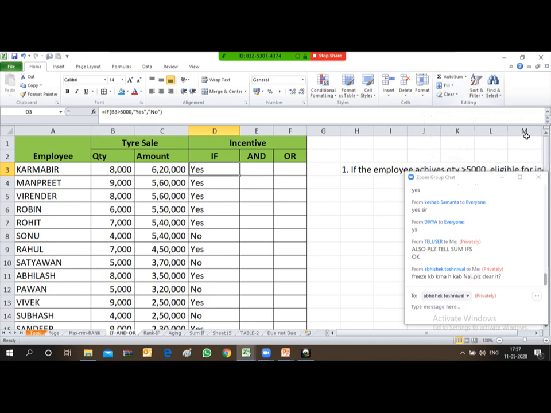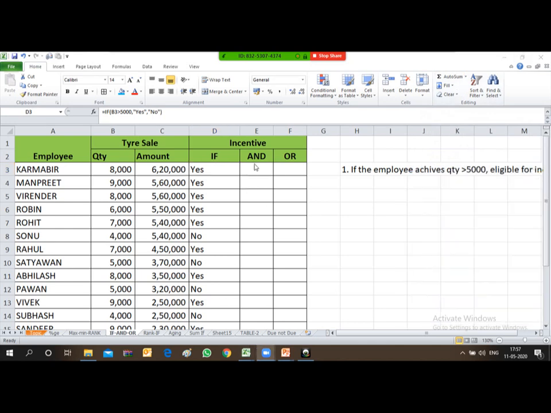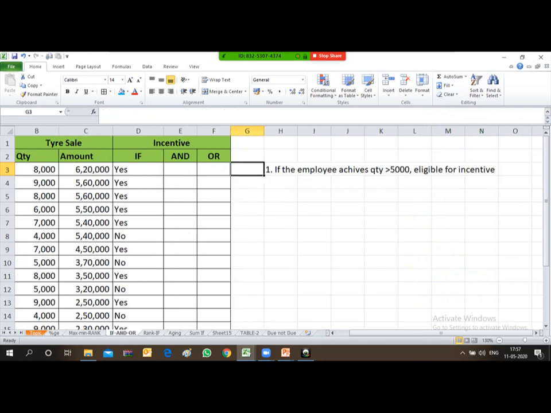Okay, let's move on to the next function, friends. Under my first condition, if the employee achieves quantity greater than 5,000, then he will be eligible to receive the incentive. Now I'll type the next condition.